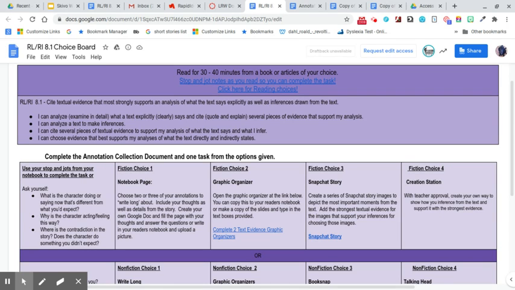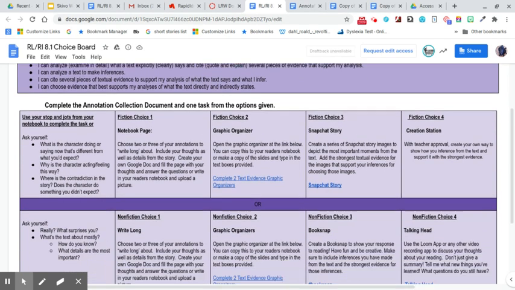Remember to use complete thoughts, complete sentences when you're writing. If you're doing something like Snapchat story, maybe you don't have to use complete sentences because, it's Snapchat. Graphic organizer. Again, you don't have to use complete sentences in a graphic organizer, do you? So there are a lot of options here for you.